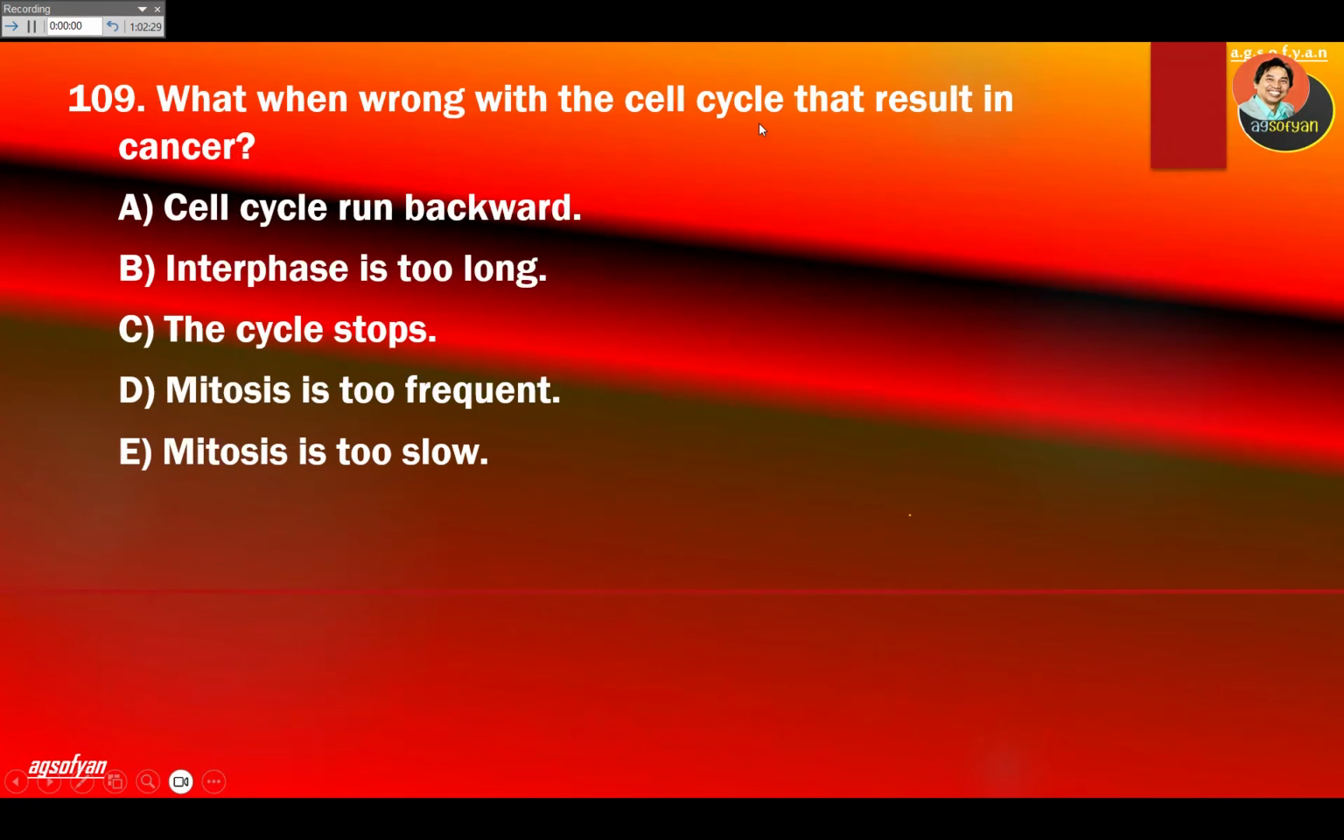What went wrong with the cell cycle that results in cancer? What happened with cancer? Cancer means the cells keep dividing. It's not stopping dividing. So it's continuous dividing. Look for that clue, continuous cell division. Cell cycle runs backward, no. Interphase is too long, it's not. The cycle stops, no. The cycle continues. Mitosis is too frequent. Continuously, never stops. So mitosis or cell division continues.